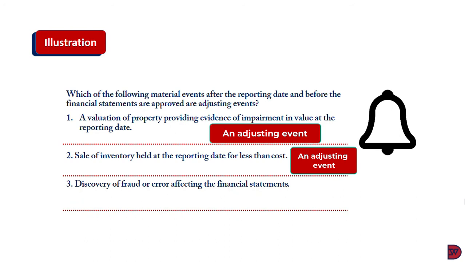Discovery of fraud or error affecting the financial statement. Now, this discovery also shows that the fraud or error was existent in the financial statement during the reporting period, so it has to be adjusted.